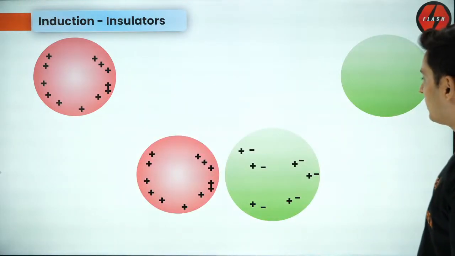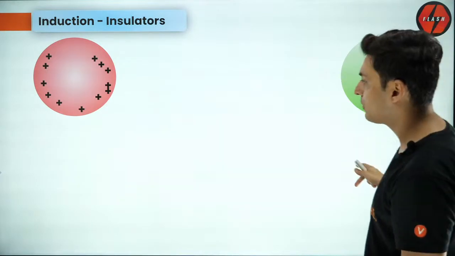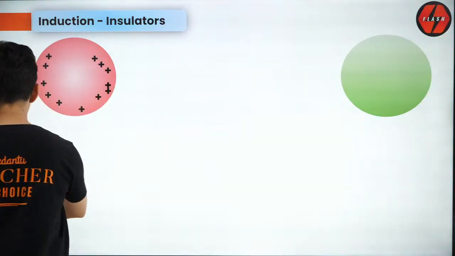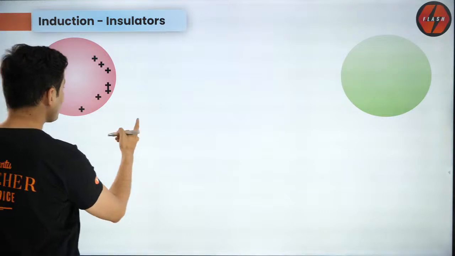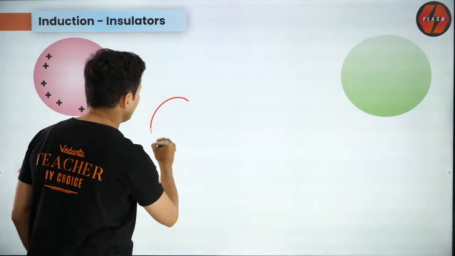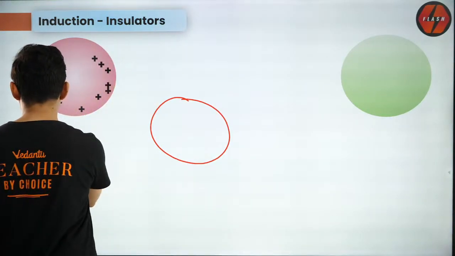So again, I think this diagram is wrong. I'll just have to erase this. I'm not sure why this diagram is wrong. Anyways, I'll just show you the diagram of what will happen, how it will look.